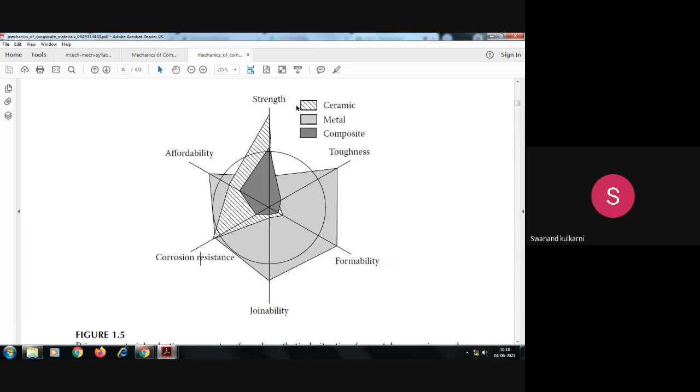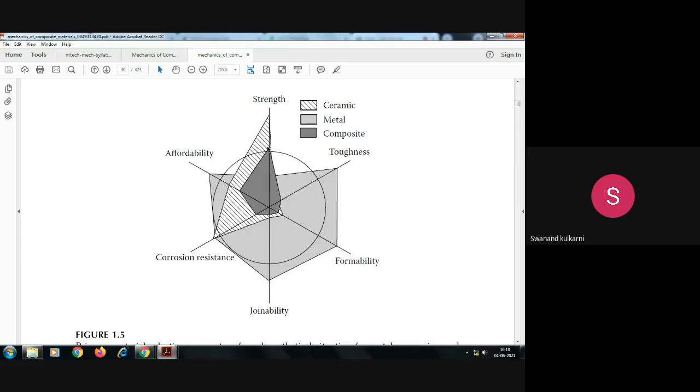But if we are manufacturing a composite material which consists of a metal matrix and ceramic reinforcement, if ceramic is reinforced inside the metal, then what are we getting? That is shown here with the dark portion which is shifted to the center, at the core of the total figure. Here you can observe this core portion, the darkened portion. These are the properties of the composite material.